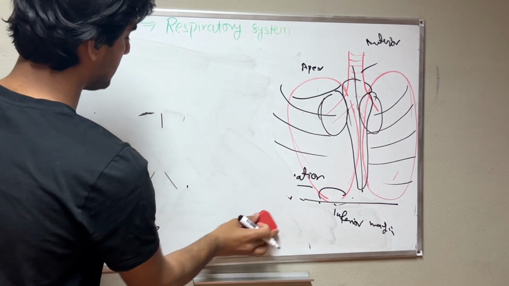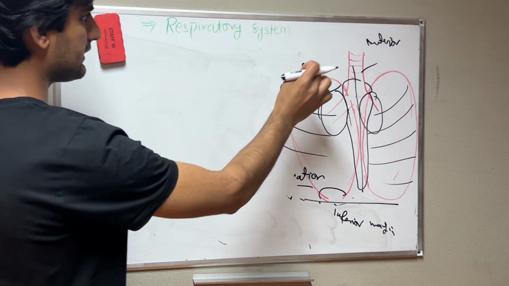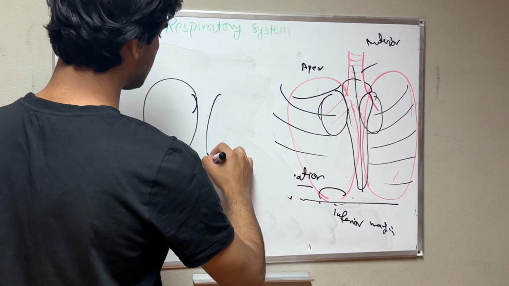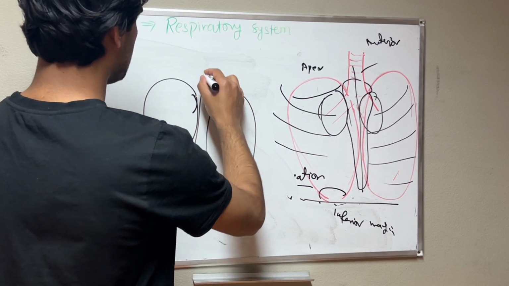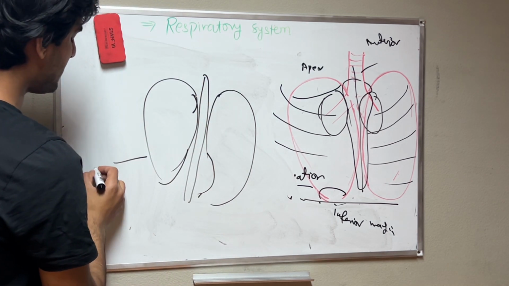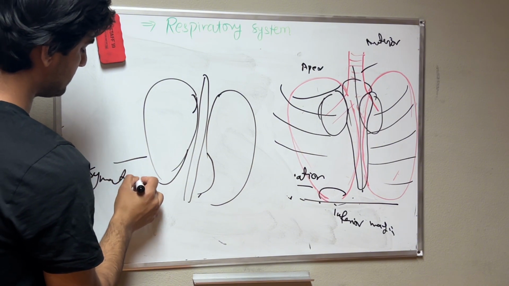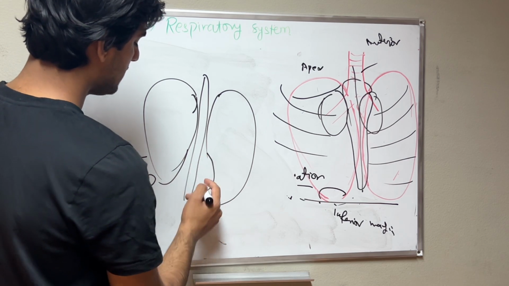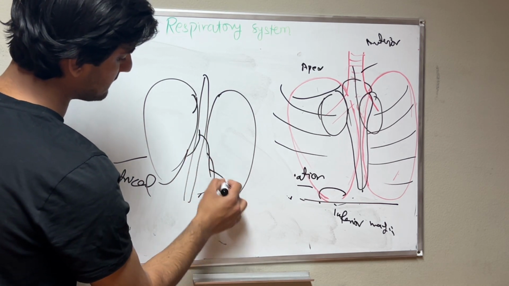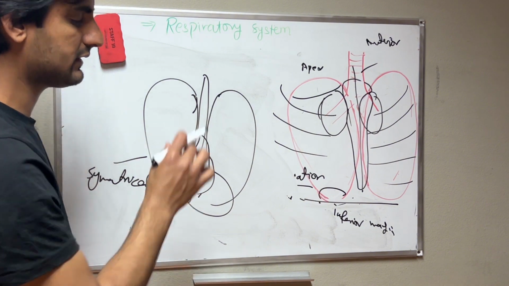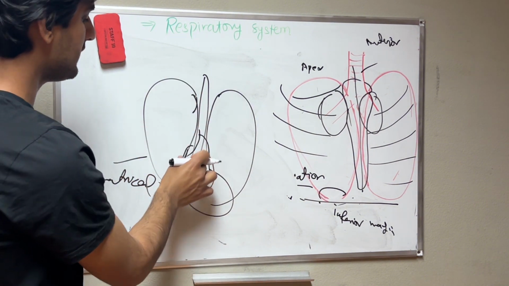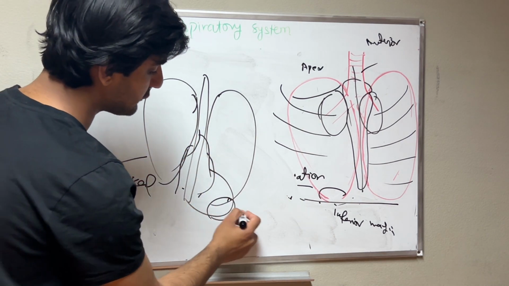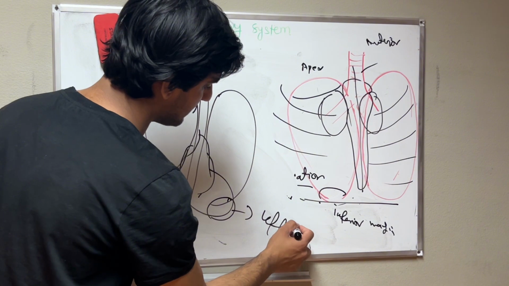Now, about what I told about the anterior margin, the shape of the lungs. The right lung is symmetrical, but the left one is non-symmetrical. Why? Because the heart is located in the midline, but its apex is toward the left side.